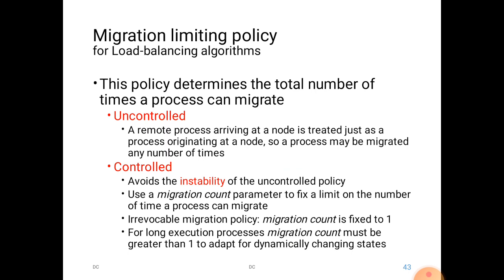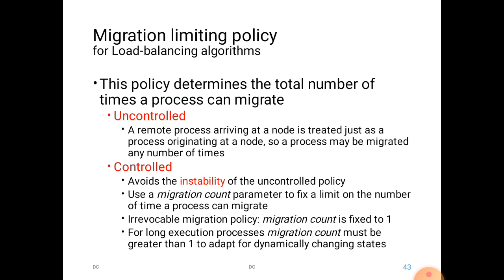Suppose a process is working on a lightweight node, and it sees that another process arriving is lighter than this one.